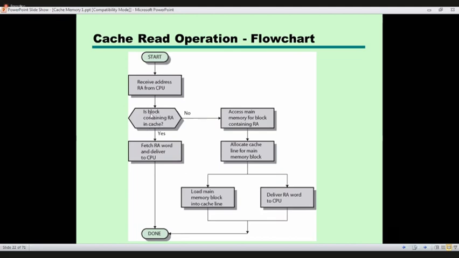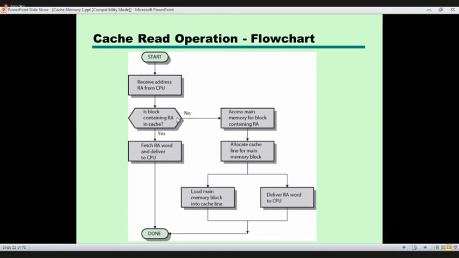If it is in the cache, then we can fetch it to the CPU. Fetch means getting, reading, referring. Then that is done. If it is there in the cache, that is called a cache hit. If it is not there in the cache, that is called a cache miss.